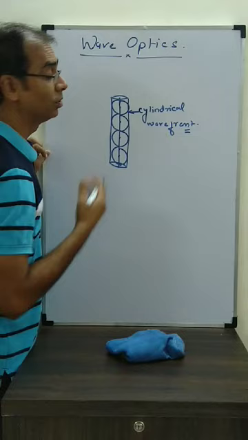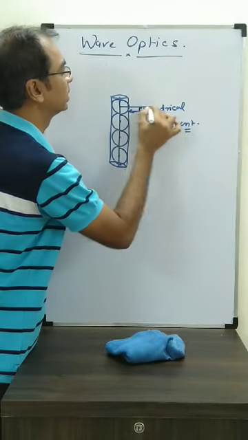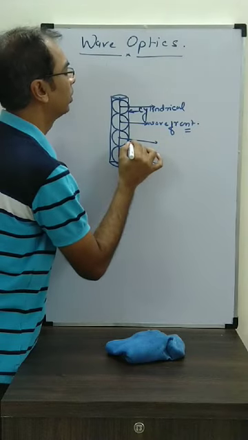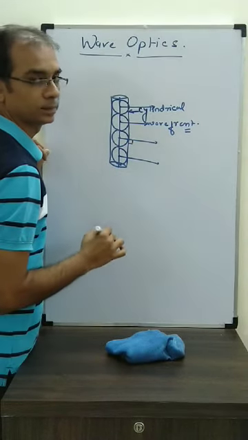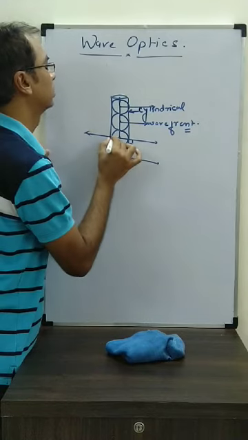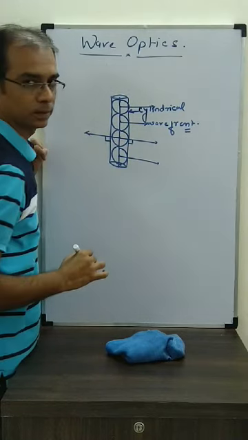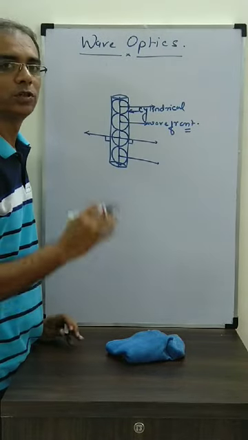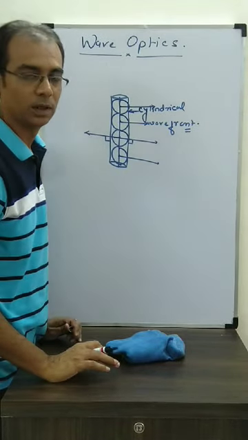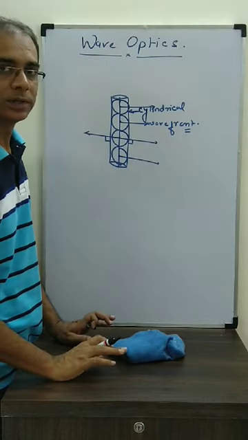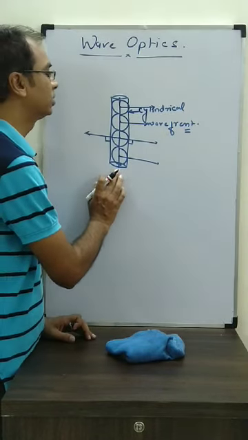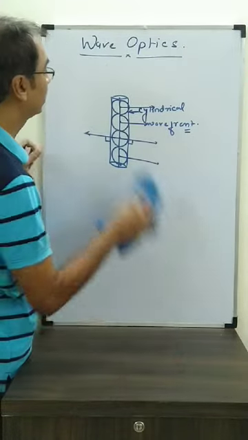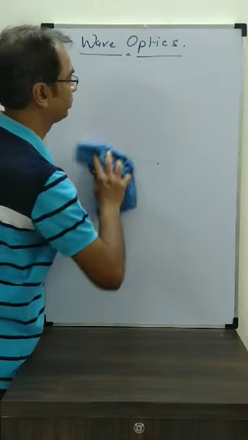How is the wave moving? The wave is moving like this in the radial direction again. Is it perpendicular to the wavefront? Yes. This direction also, is it perpendicular to the wavefront? Yes. So remember, energy flow is always perpendicular to the wavefront, irrespective of what type of wavefront it is. So for line sources, which kind of wavefront do we get? Cylindrical wavefront.